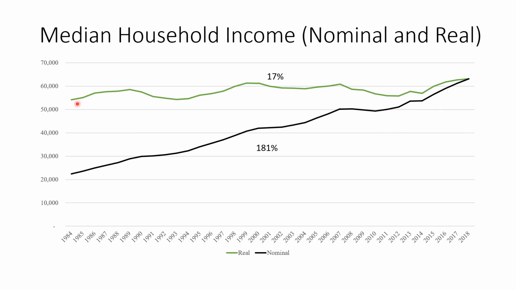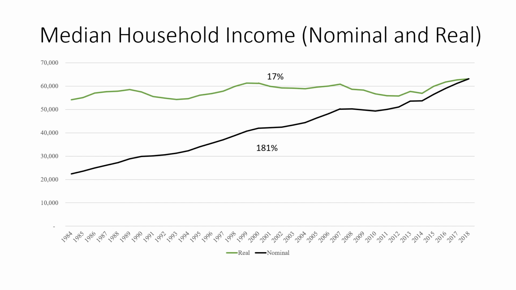If we account for inflation, though, we see that it has only increased about 17% over this exact same time frame, right? So I think this value here is around 53 or 54, if I remember correctly. And we're doing all of this in terms of 2018 prices. This is what we're choosing as our base year, right? This is why our nominal and our real are equal in our base year, 2018.